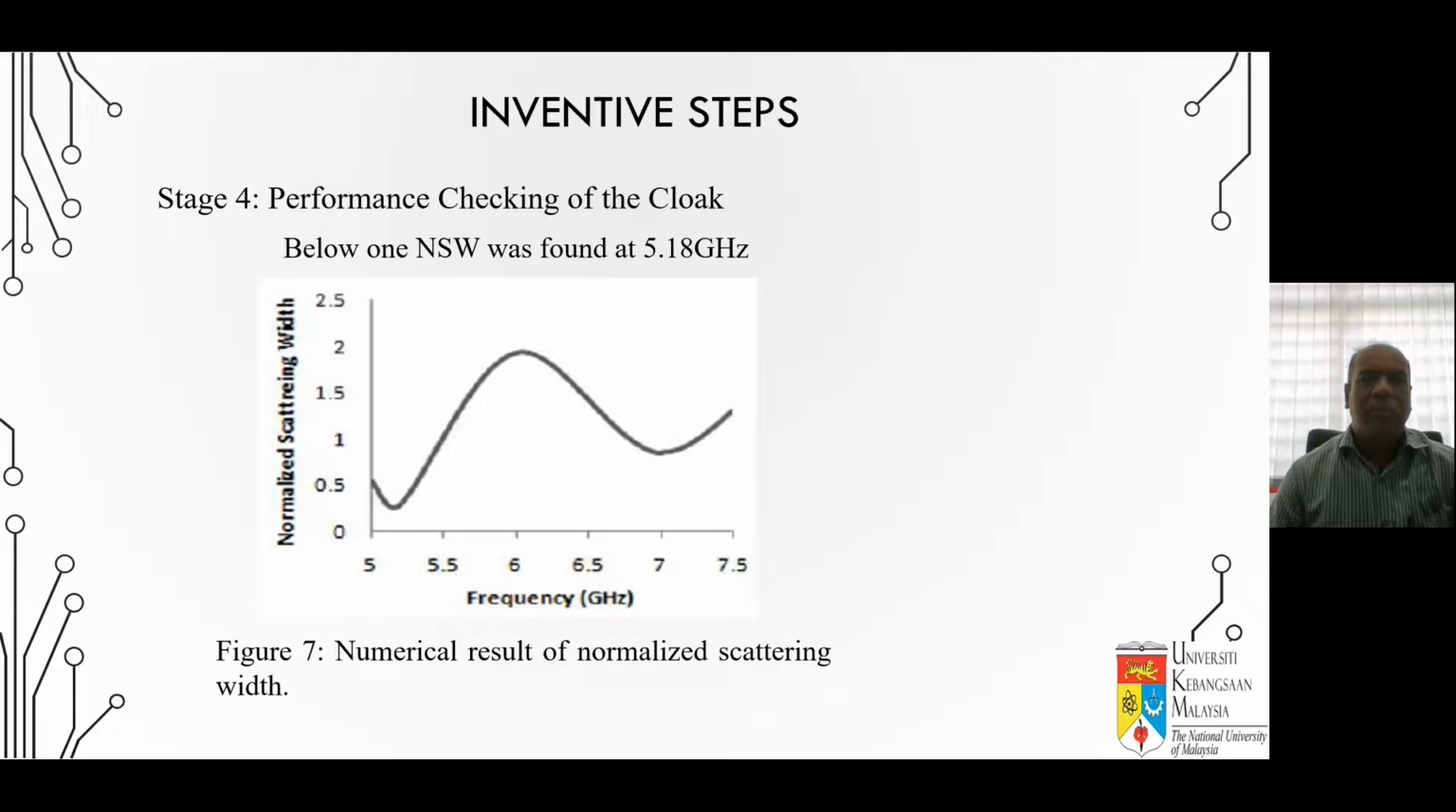Then, performance checking of the cloak. Whether the cloak works properly or not can be easily identified by the normalized scattering width. So in this design, we found that the normalized scattering width is at 5.18 gigahertz.